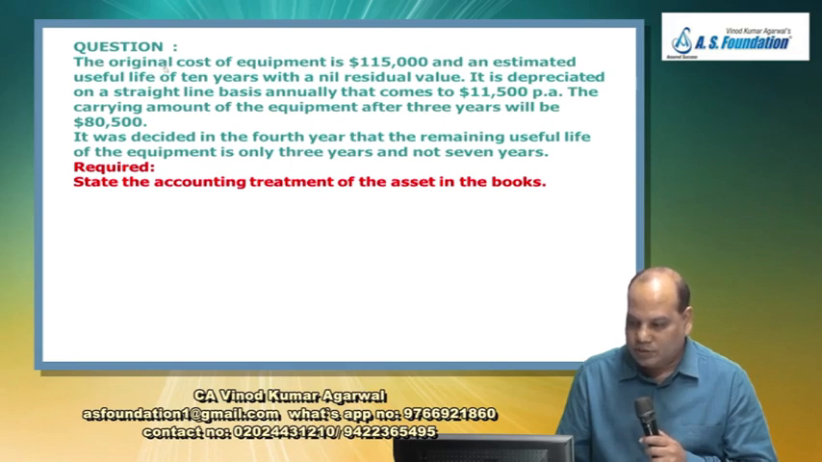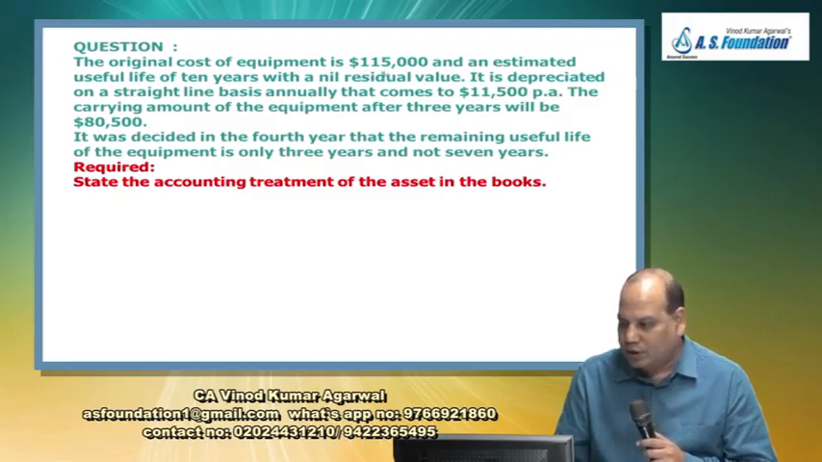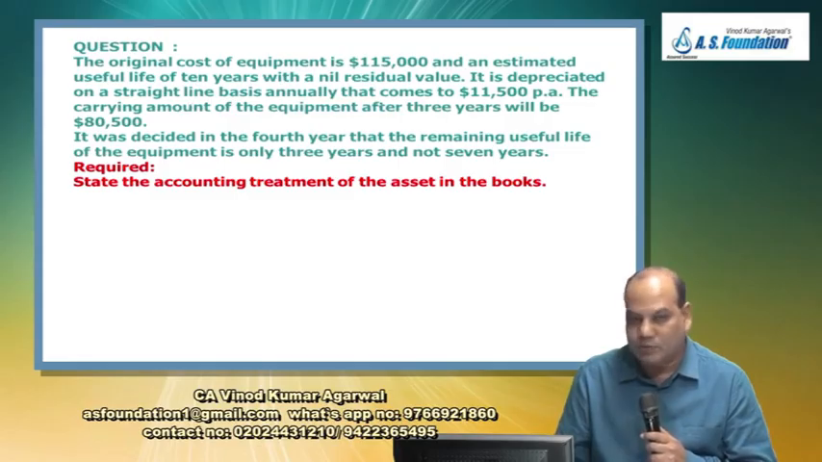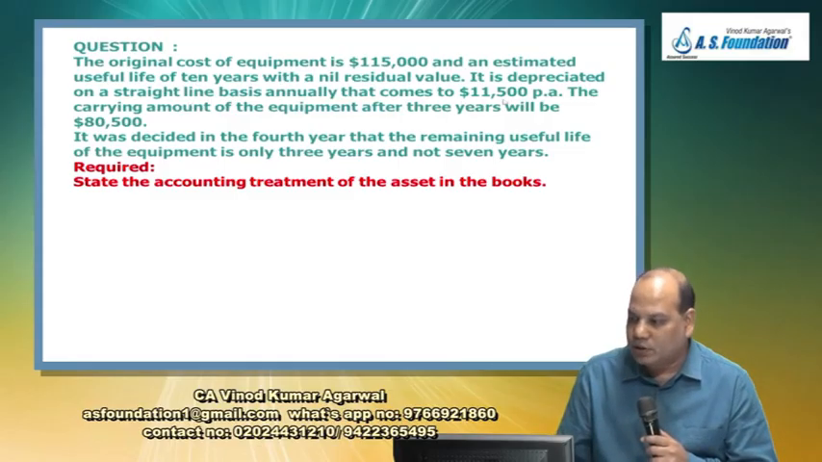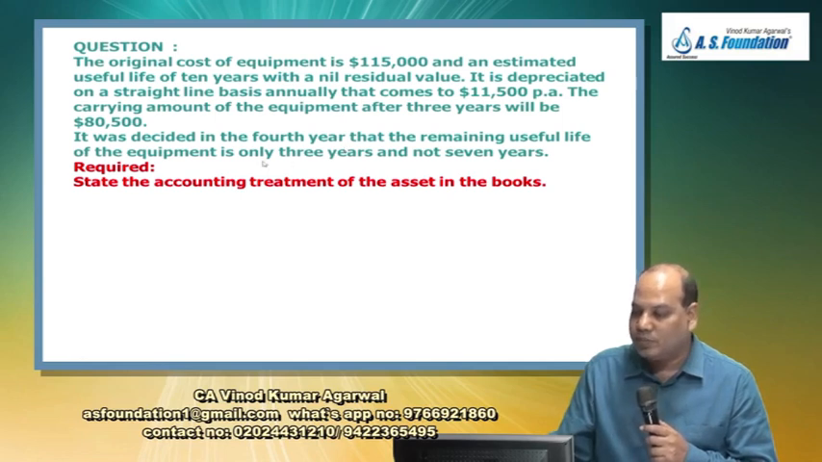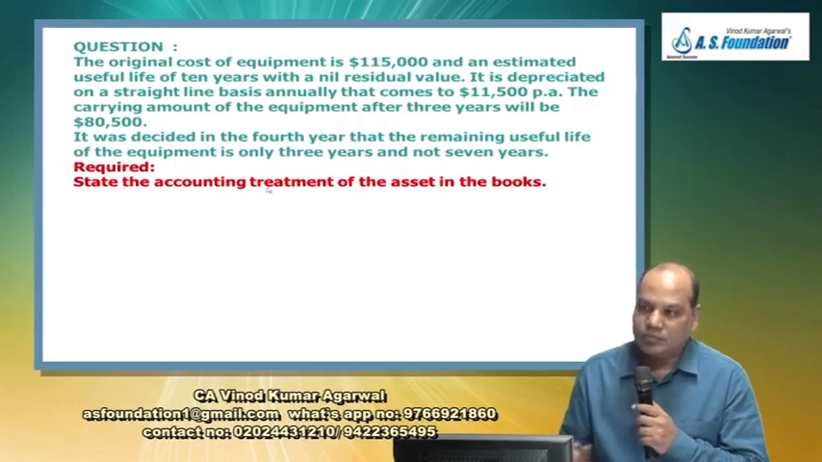Now that was change in estimate. Try this one. The original cost of the equipment is $115,000 and an estimated useful life of 10 years with a nil residual value. It is depreciated on a straight line basis annually. That comes to $11,500 per annum. The carrying amount of the equipment after 3 years will be $80,500. It was decided in the 4th year that the remaining useful life of the equipment is only 3 years, not 7 years. Required: state the accounting treatment of the asset in the books.